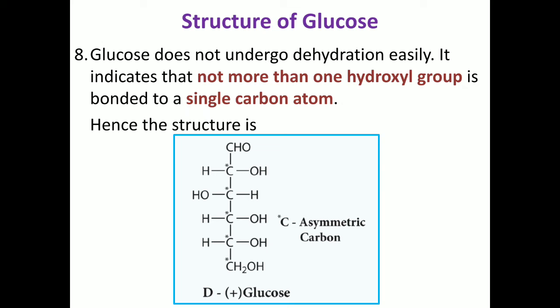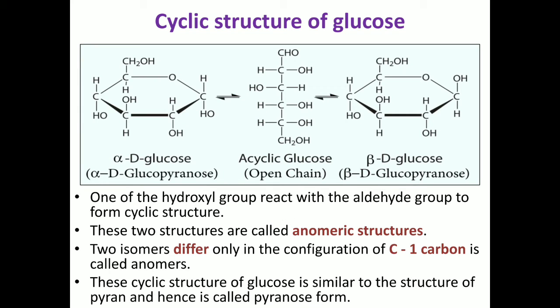The open chain structure of glucose did not explain its chemical behavior completely. So in order to explain this, one of the hydroxyl groups reacts with the aldehyde group to form a cyclic structure. Let us see the cyclic structure of glucose. Here we see the two cyclic structures of glucose.